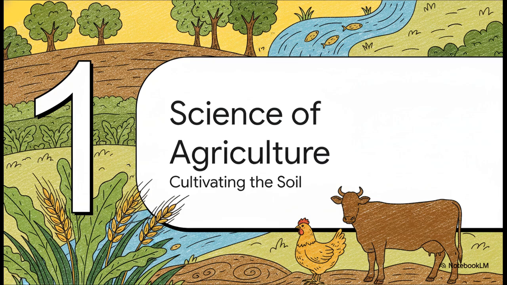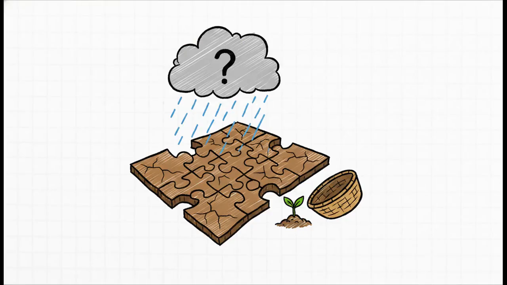Section 1. The science of agriculture. We're beginning under the broad umbrella of agriculture itself. The word actually comes from two Latin roots, ager, meaning soil, and cultura, meaning cultivation. So it naturally encompasses crop production, livestock, forestry, fisheries, and the whole shebang. But cultivating that soil is absolutely critical for our survival. And man, it comes with some severe structural challenges.